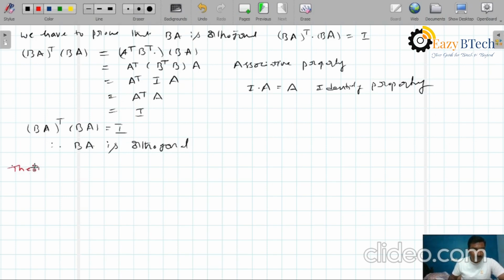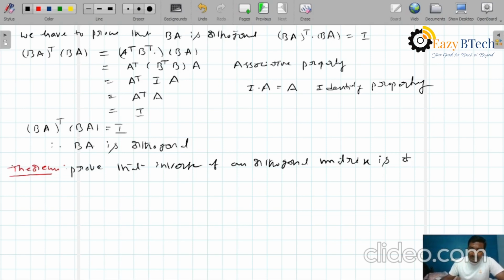Now come to the next theorem. What is the next theorem? Prove that the inverse of an orthogonal matrix is orthogonal and its transpose is also orthogonal.